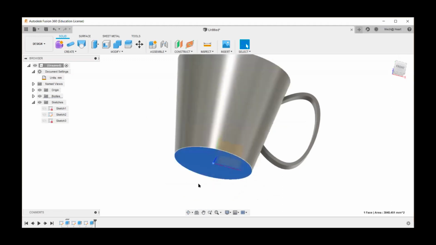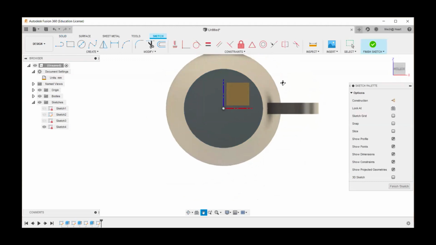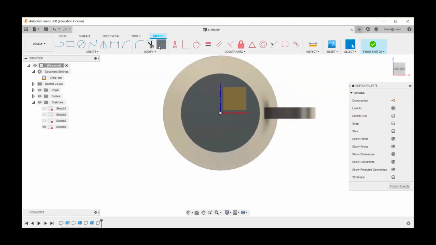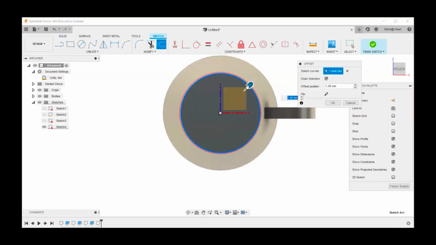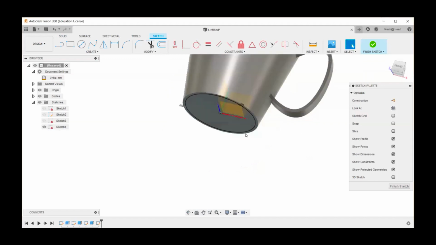So here I'm going to select this as my sketching plane, and I can project this. Take this as my reference. Without using project also, because it lies in the same plane, I can do it, but I wanted to show you that tool. So I'm going to keep it as 2.5 mm, and this time I will cut it.